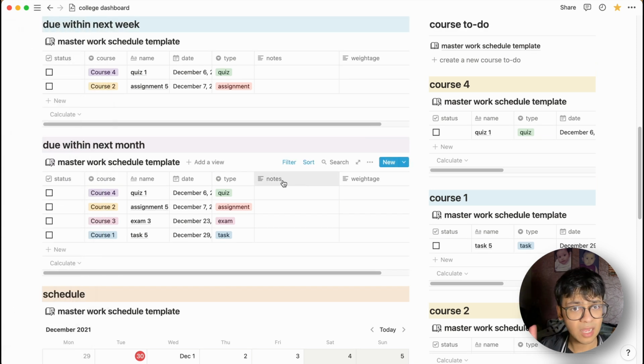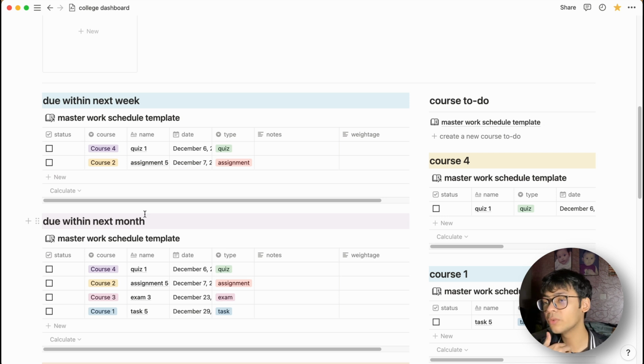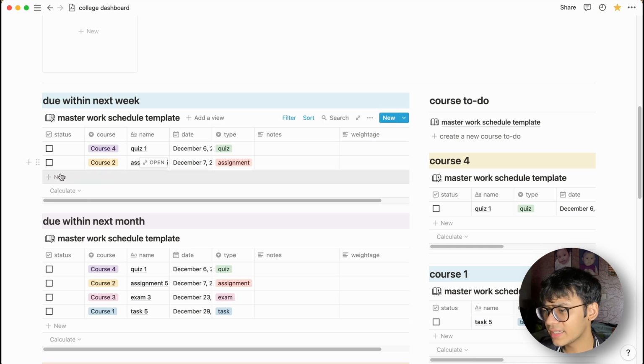Okay, so let's now learn how to create a new task. So disclaimer, you can create a task anywhere you want. But just for the sake of simplicity, I recommend you create it somewhere either in the due within next week block or the due within next month block, just for simplicity. When you get more comfortable with it, you'll learn that you can do it anywhere else, and then you'll do it all by yourself. You'll get more comfortable with the template and you can do it. I believe in you.